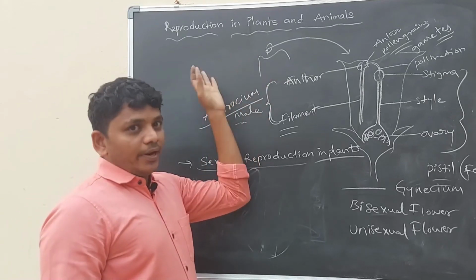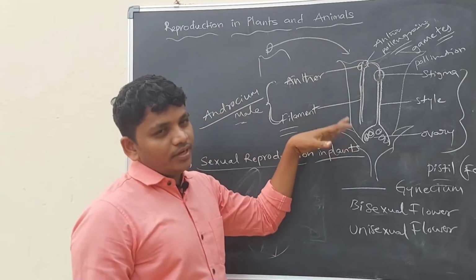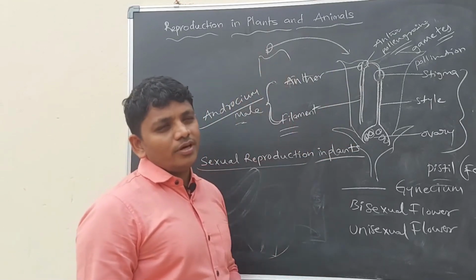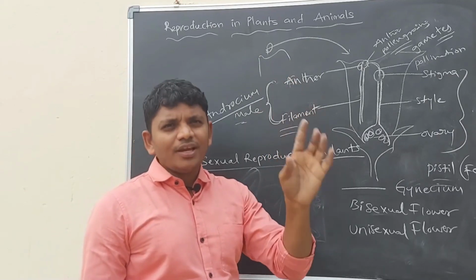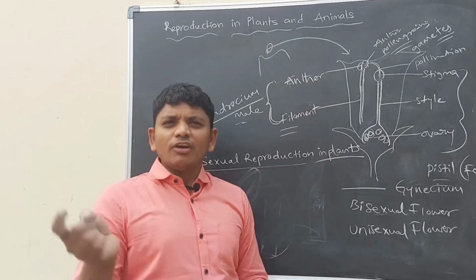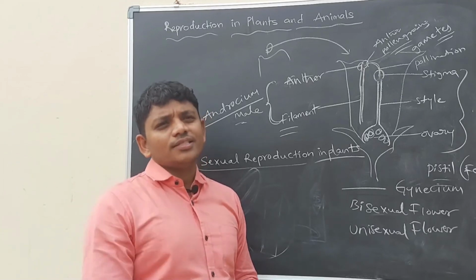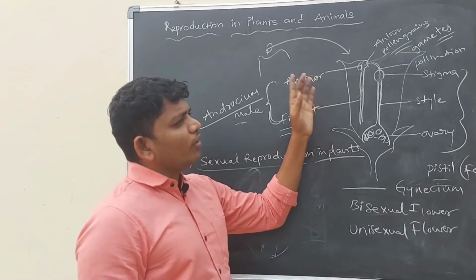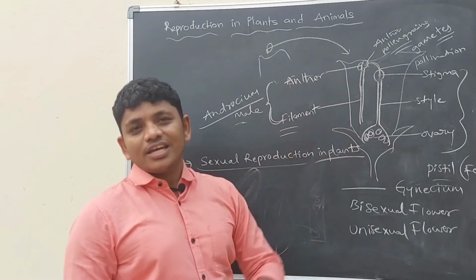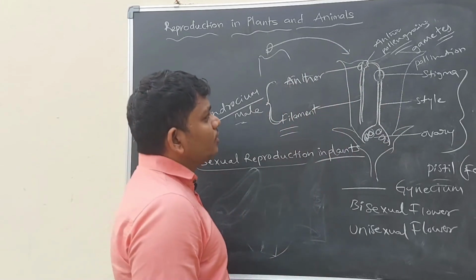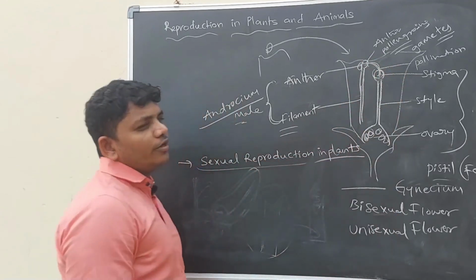If pollen grains of another plant reach the other plant's flower stigma, that is called cross pollination. Simple: if pollen grains of the same flower reach the stigma, that is self pollination. In self pollination a single flower is involved. In cross pollination two flowers or two plants are involved. The reaching of pollen grains to the stigma is called pollination.